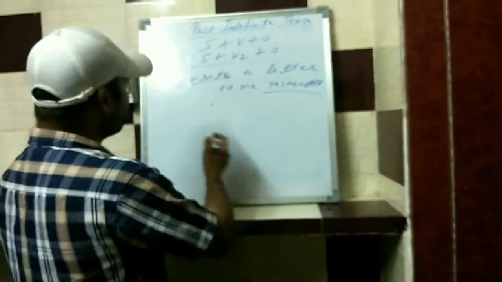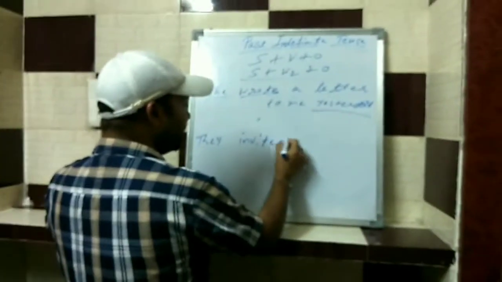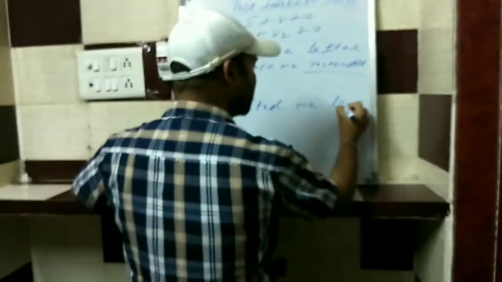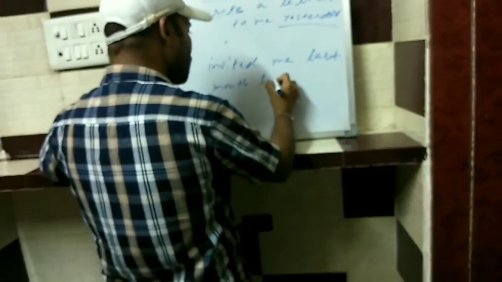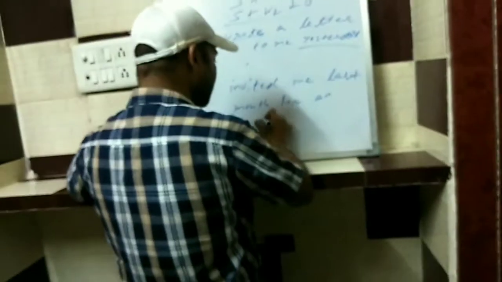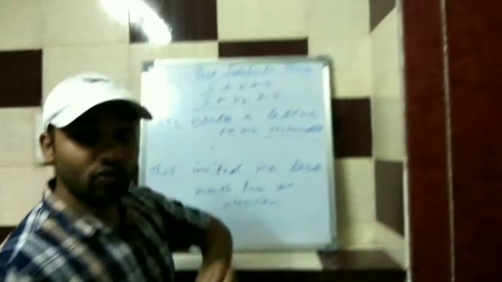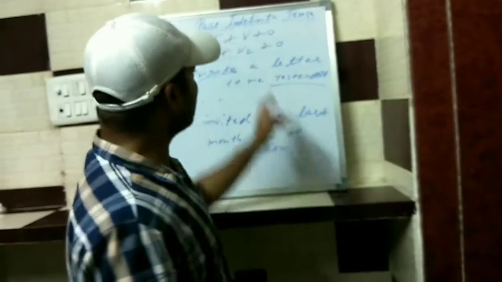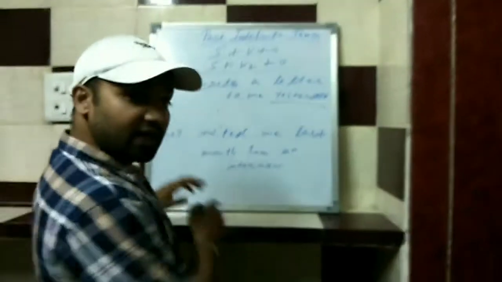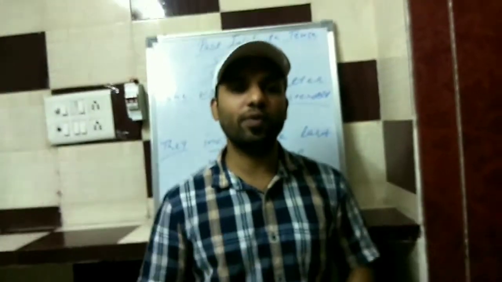Okay, so if we go with the next example, they invited me last month for an interview. They invited me last month means this activity happened last month. So that's why we are going to use past indefinite tense. They is the subject over here. Invited is the second form of verb, and after that comes the object. So in this way we make affirmative sentences.